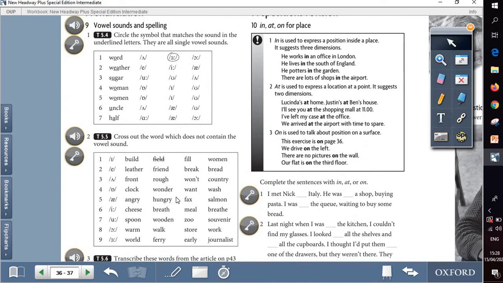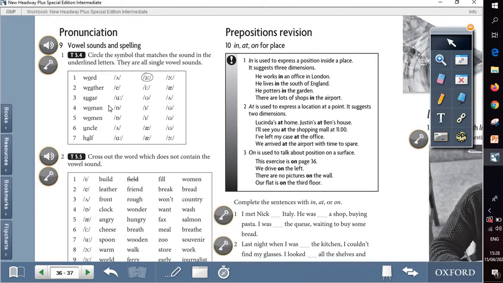Coming to the last part of Unit 5, it's about pronunciation, vowel sounds and spelling. Here is a practical activity. Circle the symbol that matches the sound in the underlined letters. They are all single vowel sounds. So we will read the words loudly and then choose from these 3 sounds the vowel sound that we hear.